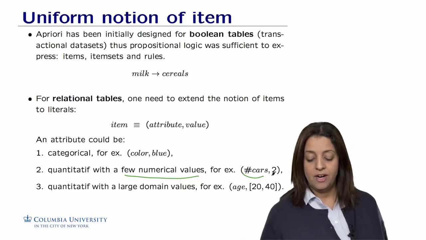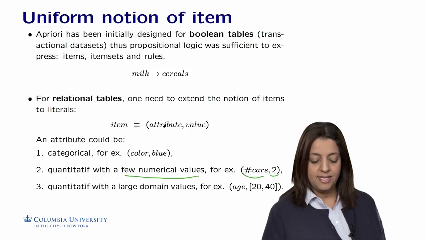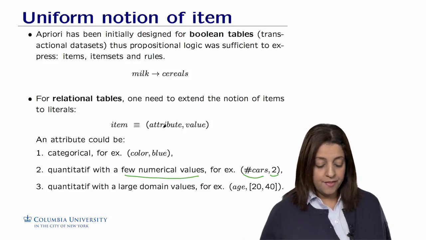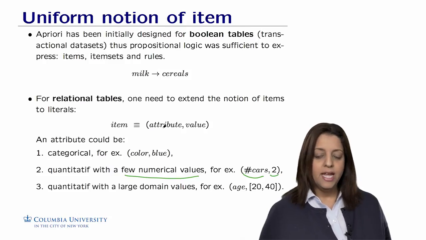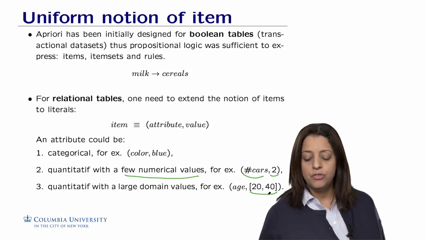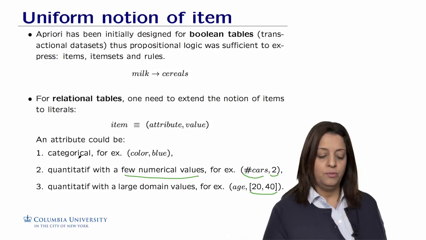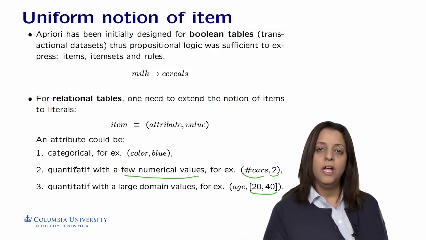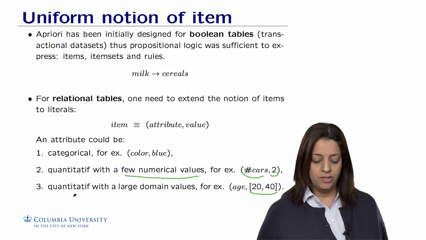For example, number of cars 2 could be a pair attribute value and could be seen as an item. And finally, if the quantitative or numerical value has large domains, then we have to discretize, and in this case, the item attribute value would be something like age in the interval 20-40. So we build items depending on the category of attribute that we have, either categorical, quantitative with few numerical values, or with large numerical values.